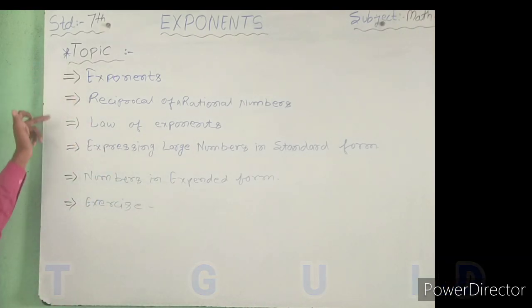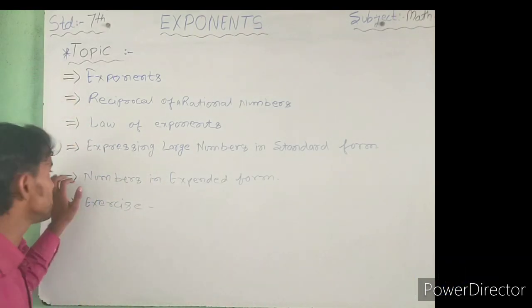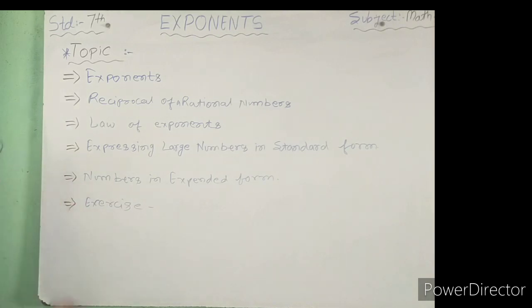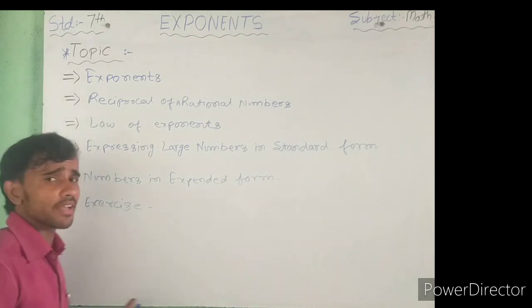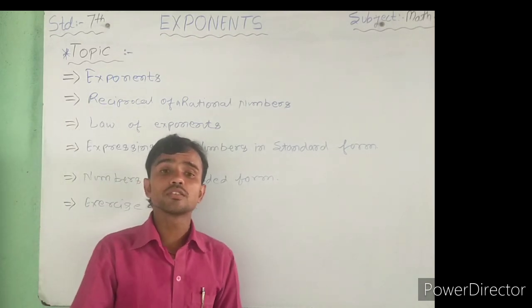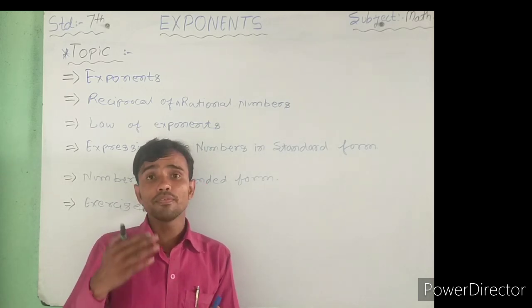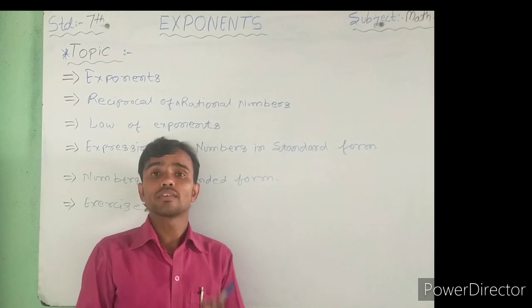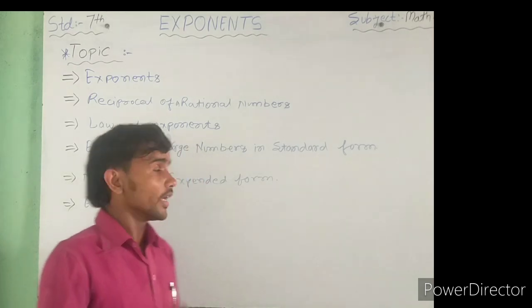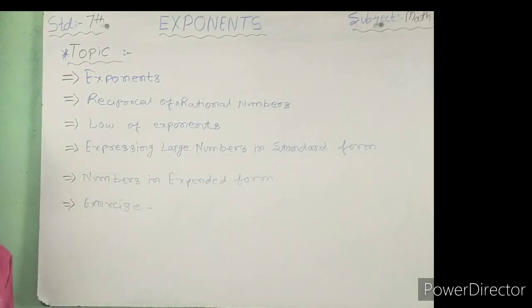There are only five topics, and then your exercise. You choose whichever publication book you read. If you read the R.S. Agarwal book, there are only three exercises. So solve your exercises also. Firstly, write down in your copy.